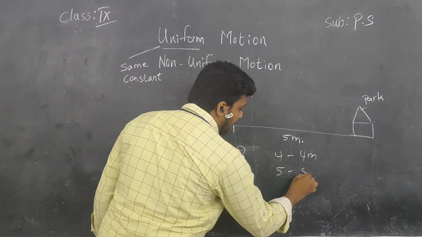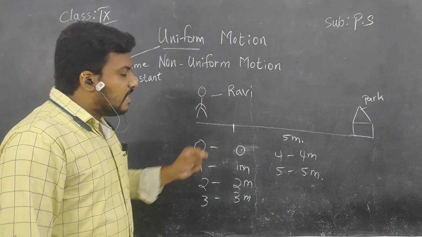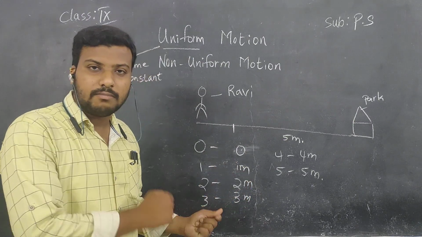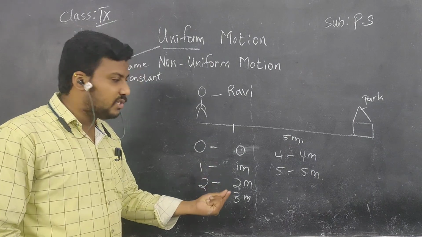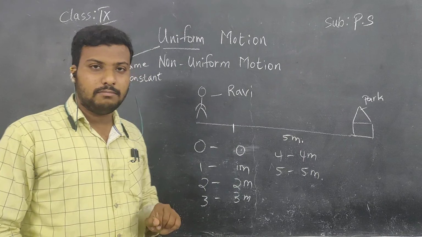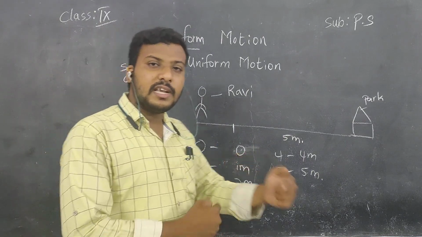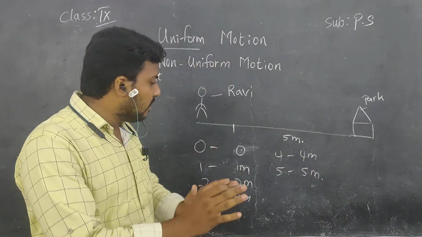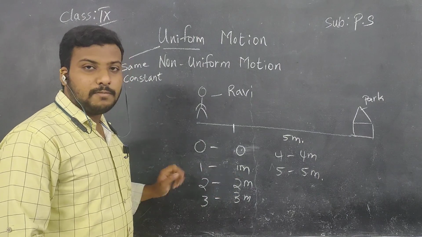Finally, in the fifth second, he reached the fifth meter. So he is constantly moving. Is he constantly moving or not, children? Yes, he is moving constantly because he is covering the entire distance at 1 meter per 1 second. In the next second, second meter. Third second, third meter. Like that, he is constantly covering the distance at 1 meter per 1 second.